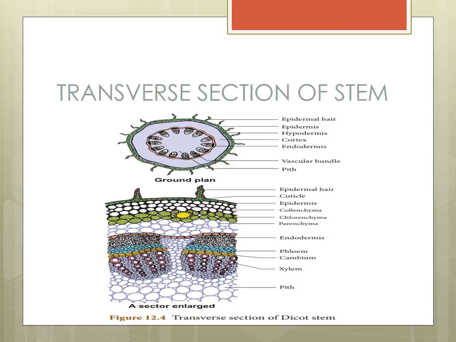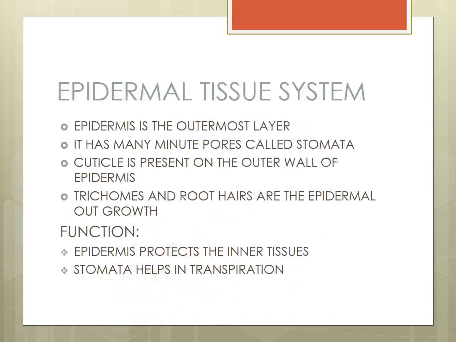Yes. Now, the tissues are classified into three types of tissue system. One is the dermal or epidermal tissue system. Second is the ground tissue system, and third the vascular tissue system. That we will study properly. First, the dermal or epidermal tissue system. What is the epidermal tissue system?